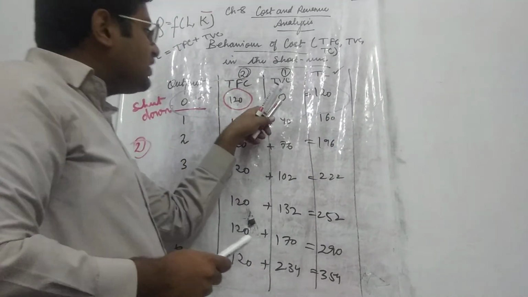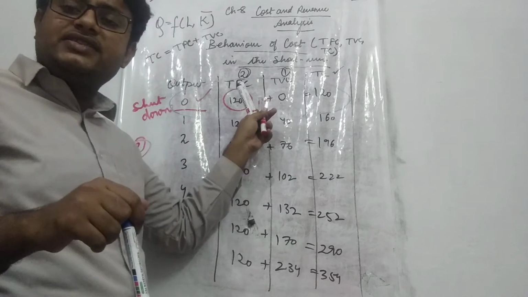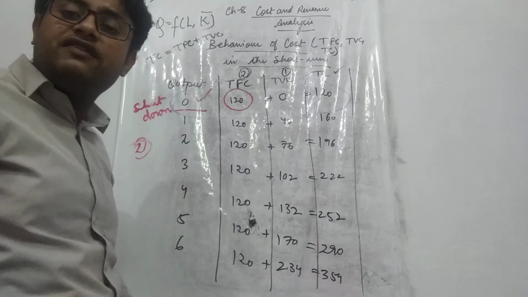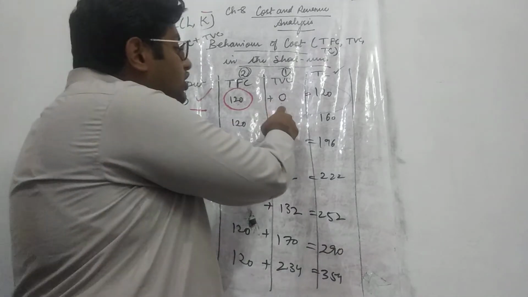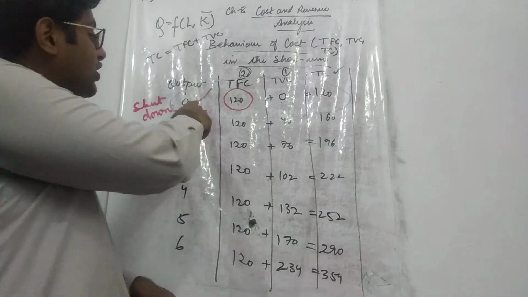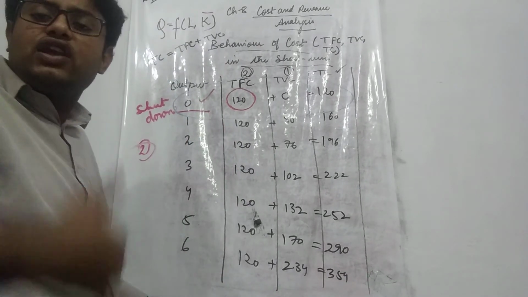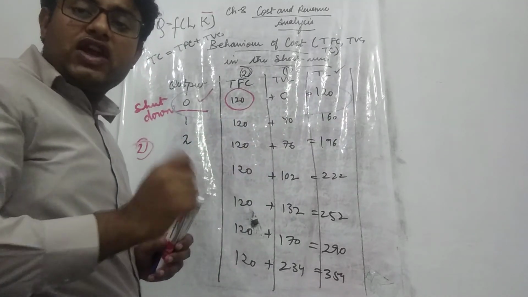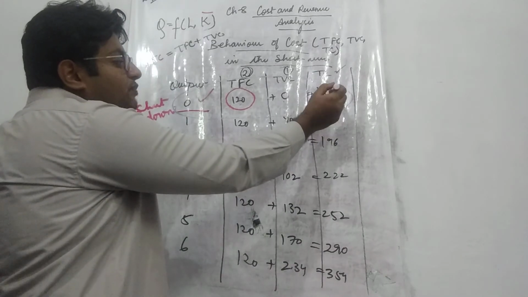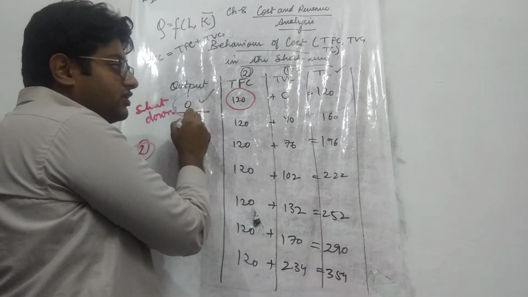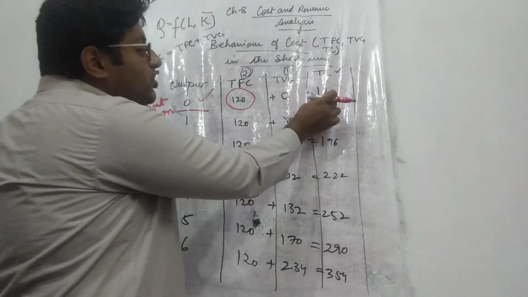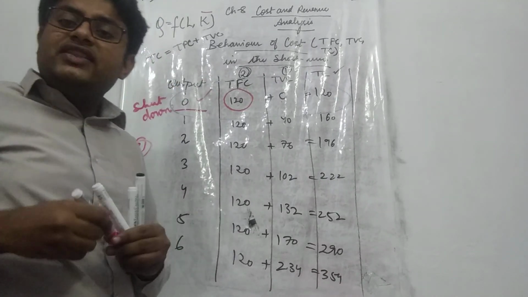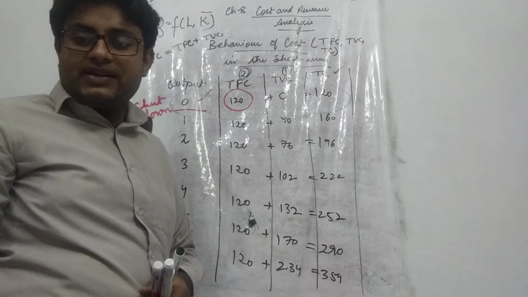I have told you that at 0 level of output, TFC will remain constant and it will remain positive. Why? Because in the short run, the producer cannot throw away the fixed factors. And your total variable cost will remain 0, because when the producer is producing nothing, he would not employ any of the variable factors. But your total cost is also positive. So a question arises, why is total cost positive at 0 level of output? Or you can say, why is total cost equal to total fixed cost at 0 level of output? This is just a simple mathematical thing that we have to understand.